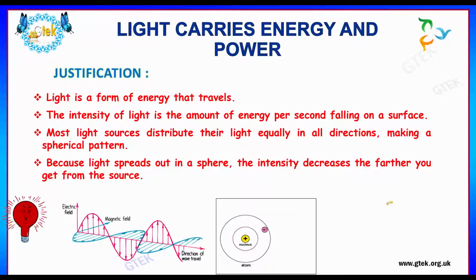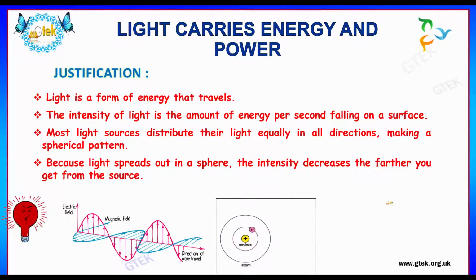So there is a statement of light. The statement is light carries energy and power. The justification for this statement is we know that light is a form of energy that travels. And the intensity of light is considered to be the amount of energy per second falling on a surface.